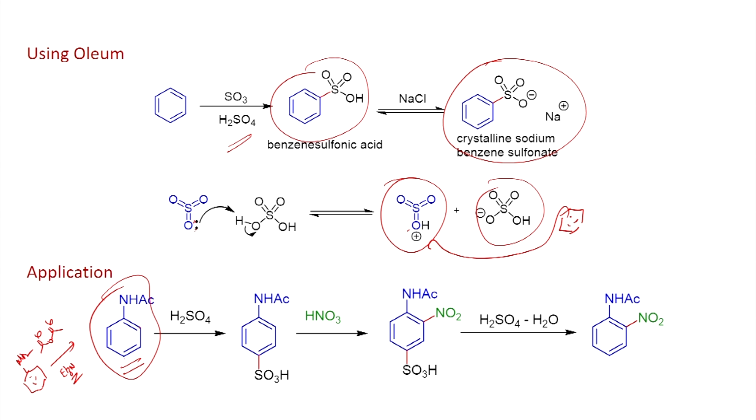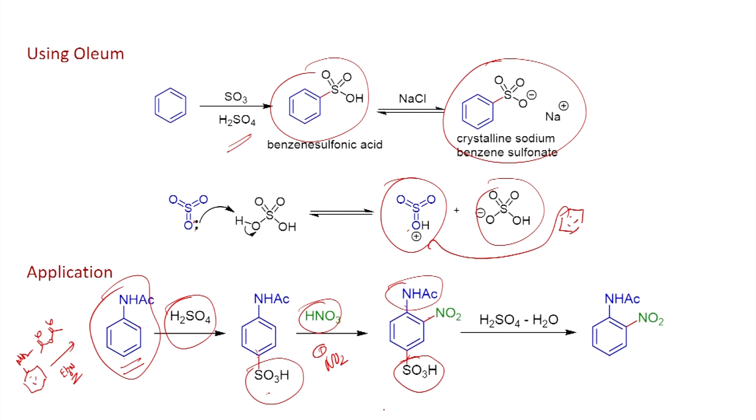at the ortho as well as the para position, and you get a mixture of nitroamides. But in the case of sulfonation, the sulfonation takes place selectively at the para position compared to the ortho position. You can introduce the sulfonic acid group at the para position. Once you have this one, now you can do the nitration. Since this is an electron withdrawing group and this is an electron donating group, the nitration will take place ortho with respect to this, and meta with respect to this one.